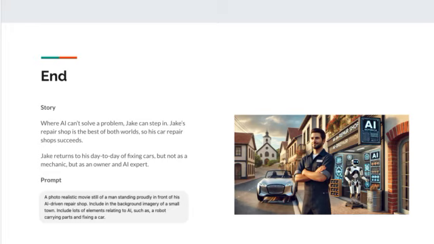And of course, we have to have the elements of AI this time. In the beginning, it was kind of subtly in the background, but now it has to be more in the foreground. It has to be part of the shop because that's what is leading him to this success. And I would say, this image that DALL-E presented, pretty good, right? It's got that robot, it's got Jake, and it's a nice bright image.